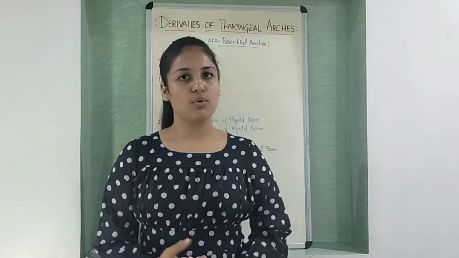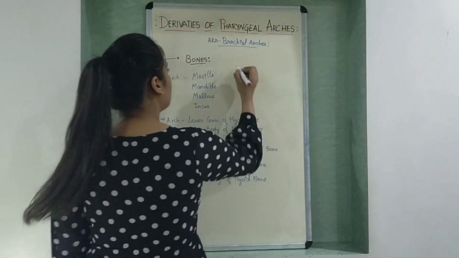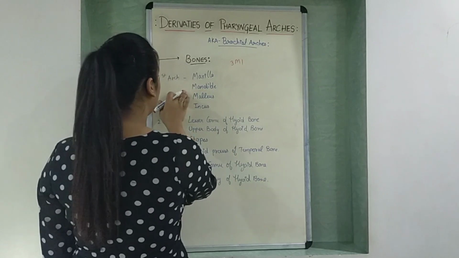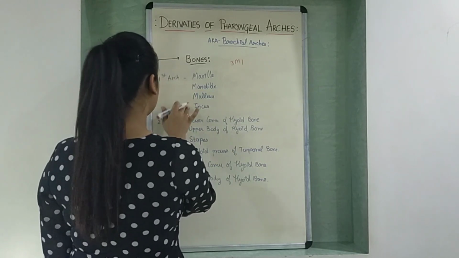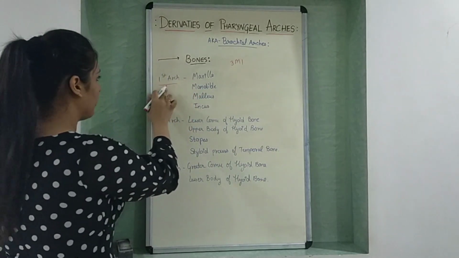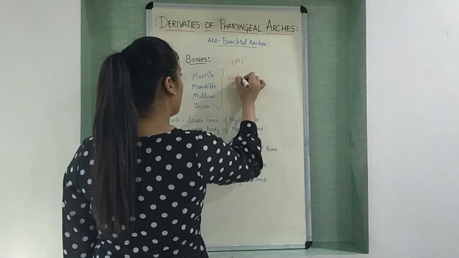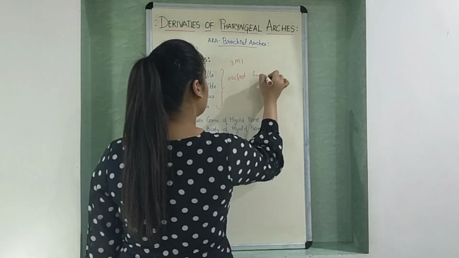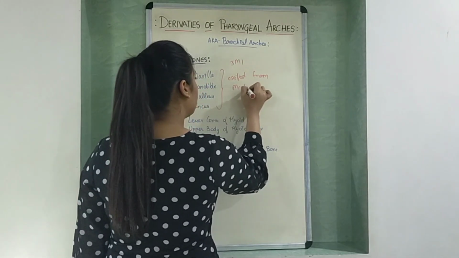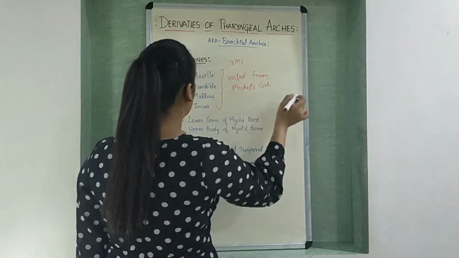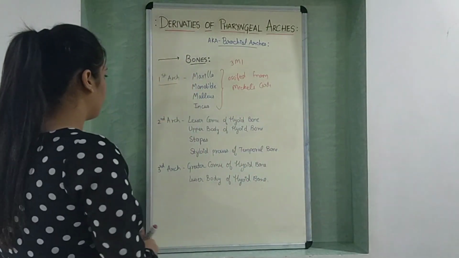Let's talk about the bones. The 3 M's and I, that is maxilla, mandible, malleus and incus, are derived from first arch. These are ossified from Meckel's cartilage, which is also a derivative of first arch.